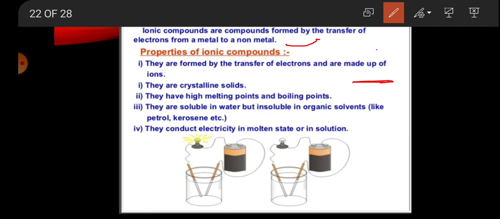Properties of ionic compounds: they are formed by transfer of electrons and are made up of ions. These are crystalline solids. They have high melting and boiling points, and are soluble in water but insoluble in organic solvents like petrol and kerosene. They conduct electricity.